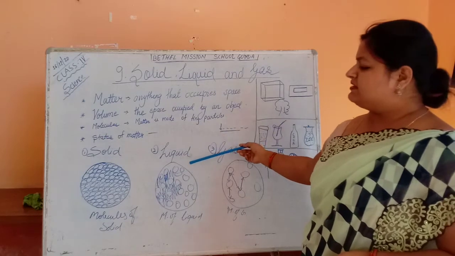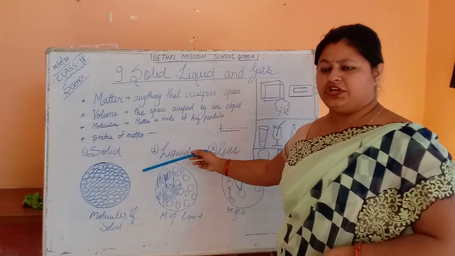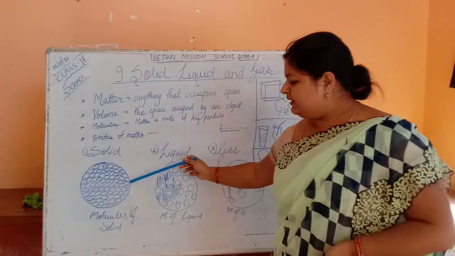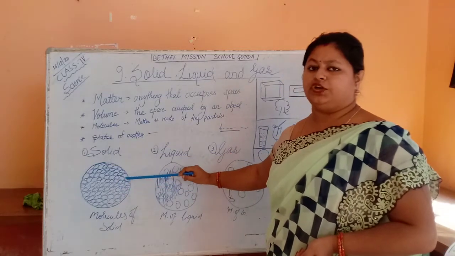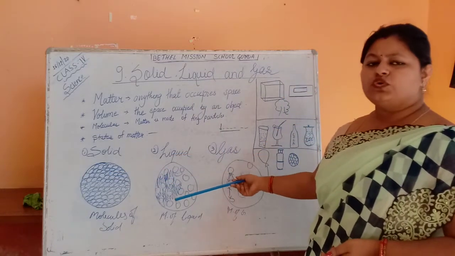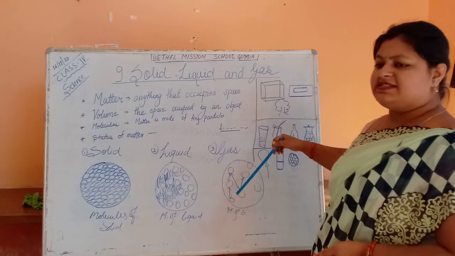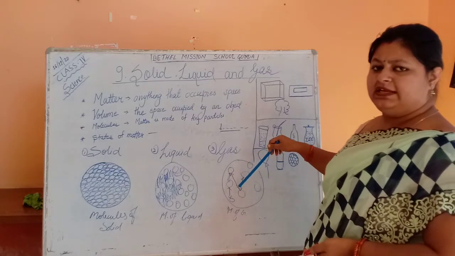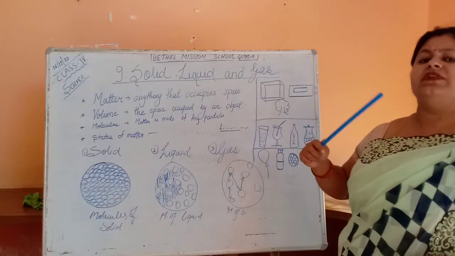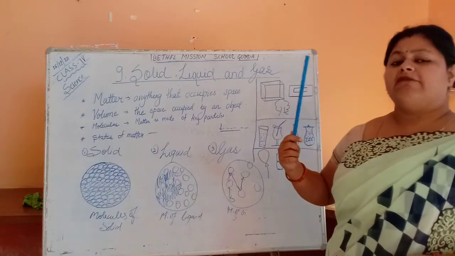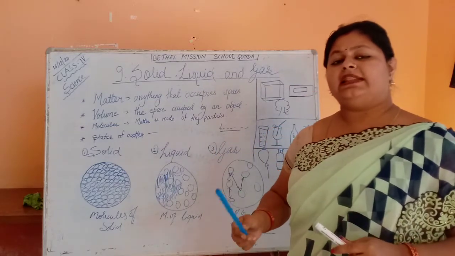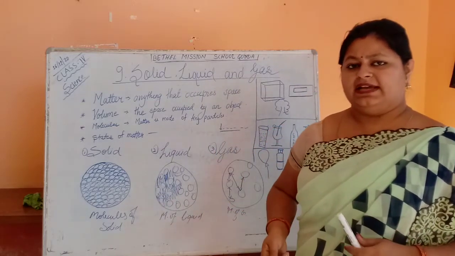So here we have discussed the states of matter. The three states of matter are solid, liquid, and gas. In solids, the molecules are tightly packed. In liquids, the molecules are loosely packed. In gases, the molecules are very loosely packed. Gas is a matter which we cannot see, and we only feel the gas.